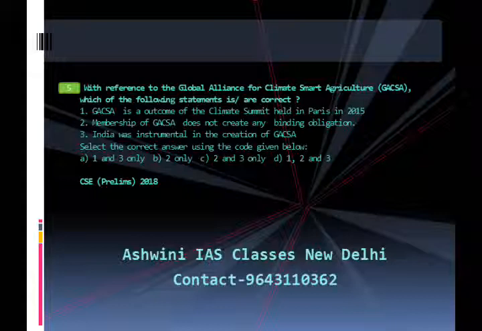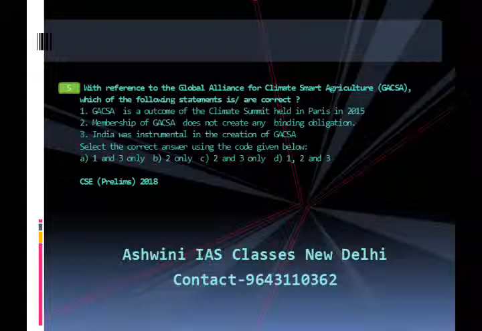Second, membership of the Global Alliance for Climate Smart Agriculture does not create any binding obligation. Third, India was instrumental in the creation of the Global Alliance for Climate Smart Agriculture. Select the correct answer using the code given below. A. 1 and 3 only. B. 2 only. C. 2 and 3 only. D. 1, 2 and 3.